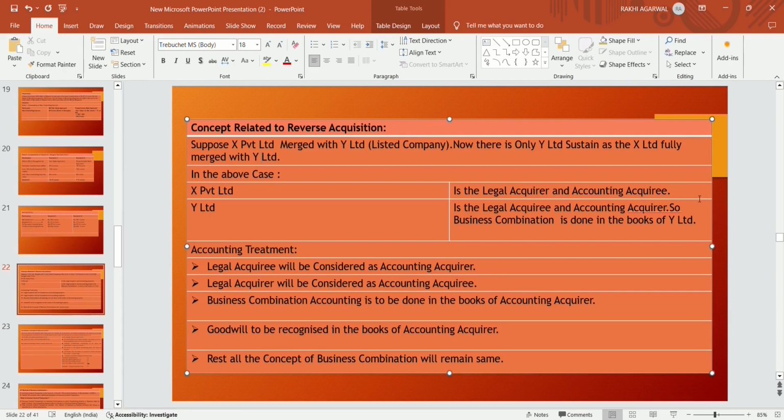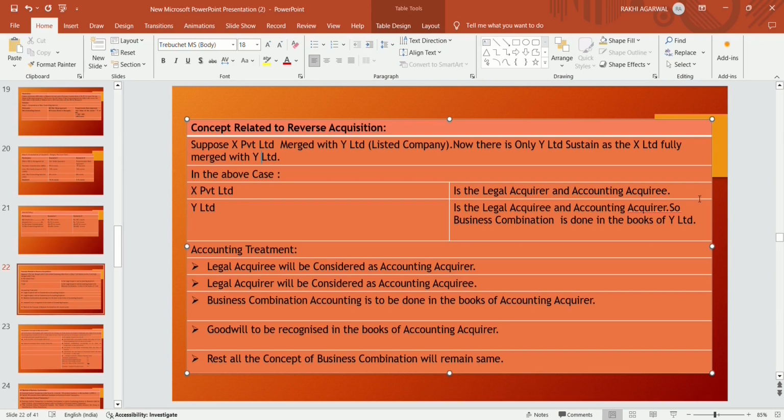Now the concept related to reverse acquisition. Reverse acquisition is another concept. Suppose X Limited merges with Y Limited, that is the listed company. Now only Y Limited remains in existence as X Limited is fully merged with Y Limited. So in the above case, X is a private limited company and Y is a listed company, and X Limited gets merged into Y Limited, and there is only Y Limited after acquisition. Y Limited is going to sustain and X Limited ceases to exist.